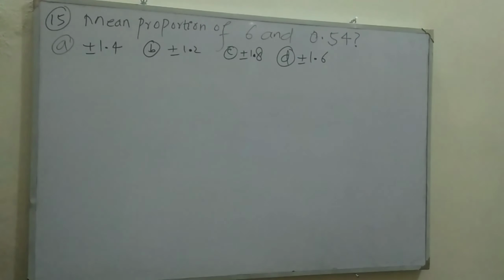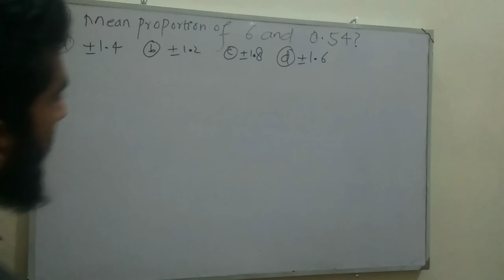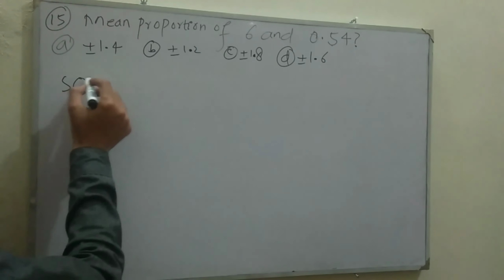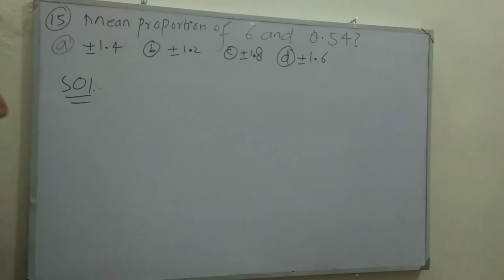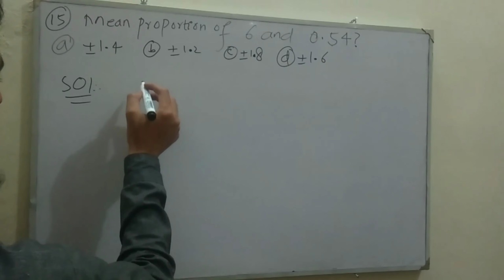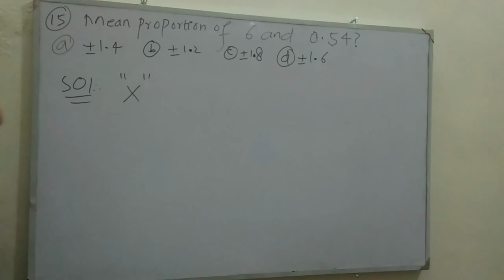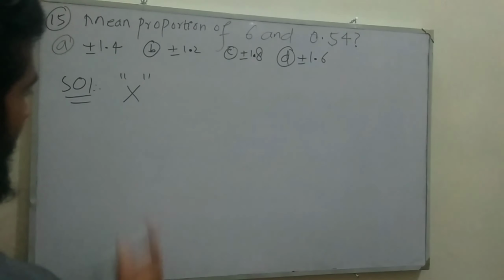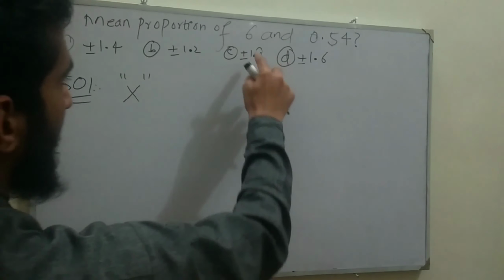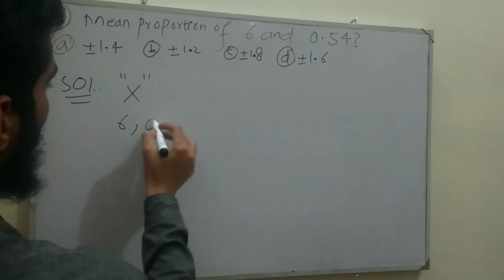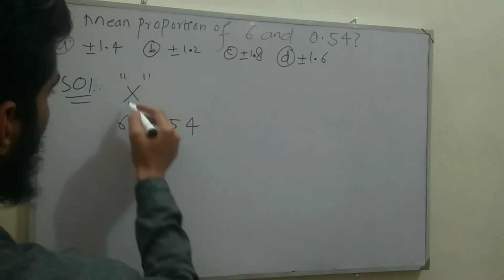Move to MCQ number 15. MCQ number 15 asks to find the mean proportion of 6 and 0.54. Solution: let's suppose the mean proportion of 6 and 0.54 is x. Actually, the mean proportion is the middle value of the two numbers. The two numbers are 6 and 0.54, so its middle number is x.